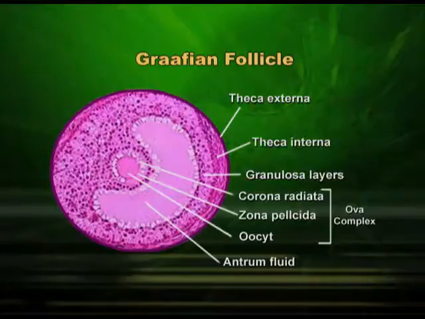The immature follicle is a ball of cells, but in the Graafian follicle one can see a cavity which is called the antrum. You can see on the right side of the diagram a mature Graafian follicle with a horseshoe-shaped cavity, the antrum, and the presence of the antrum cavity in a follicle is a direct indication of the fact that the follicle is mature and is ready to ovulate.